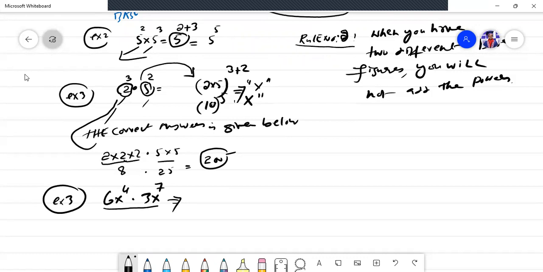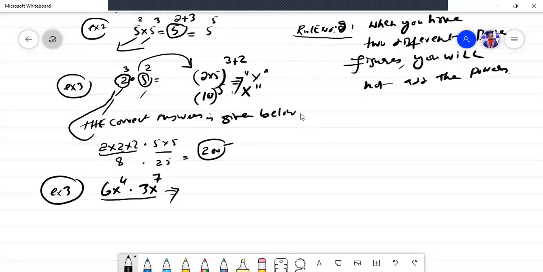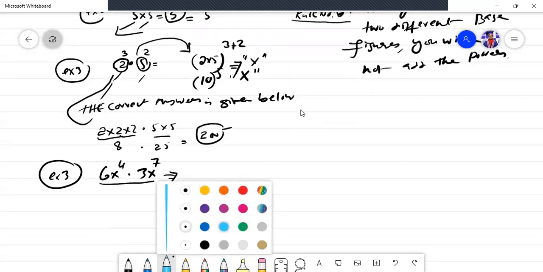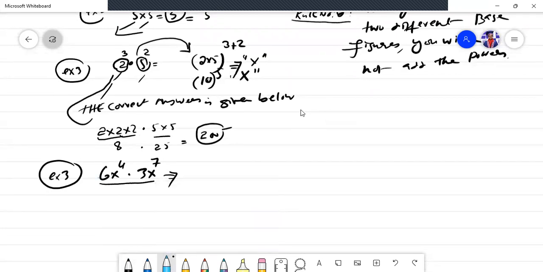Always remember, let me tell you, when you find this scenario, what is the scenario in this problem? If you observe this, we have two different coefficients. In the first term 6 is a different coefficient, in the second term 3 is a different coefficient.